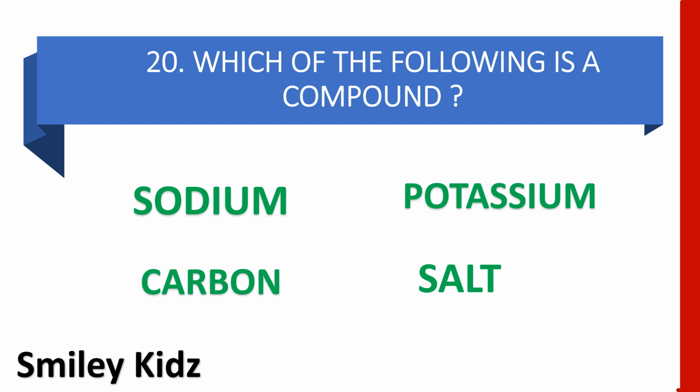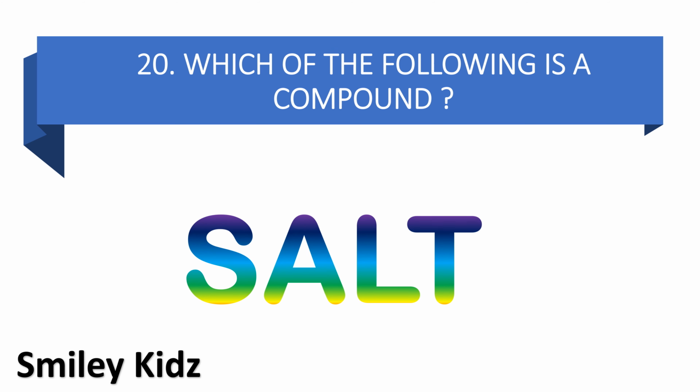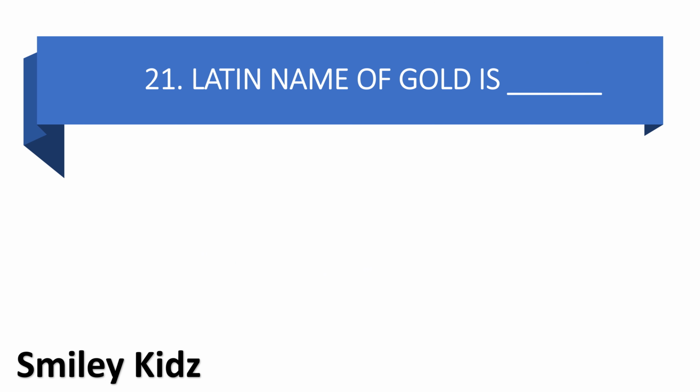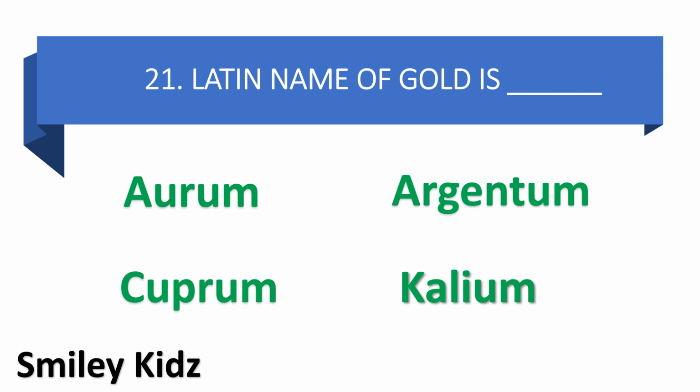Your time is up. And the right answer is salt. Salt is a compound. Moving to question number 21. Latin name of gold is dash. Option A aurum, option B argentum, option C cuprum, and option D callium.